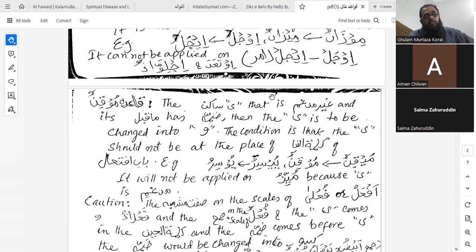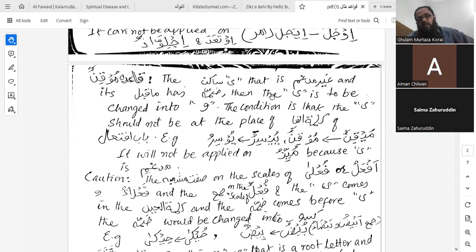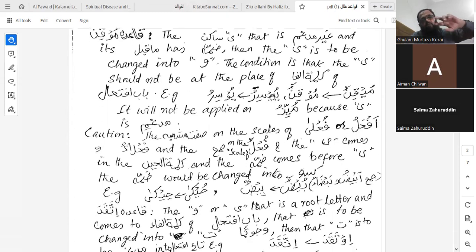And we came to the qaida of muqinun. In this qaida there was a ya sakin, and its maqabal was mazmum, and it was also ghair mudgham, and it was also not in the place of kalimatul fa of babu iftial. So that was supposed to be changed into waw. That is the qaida of muqinun. Now there is a word of caution.